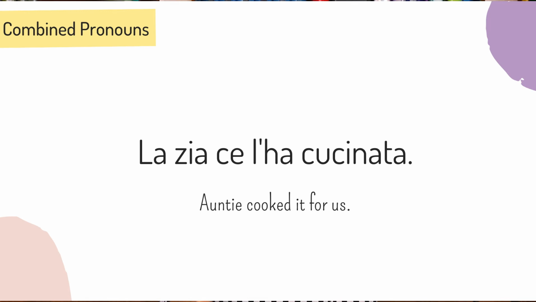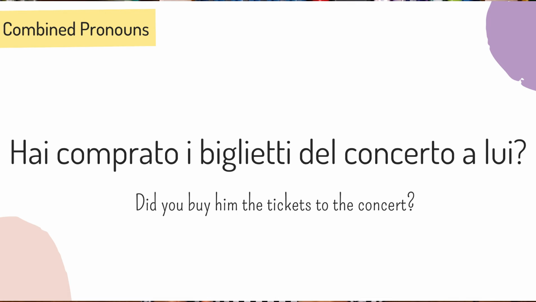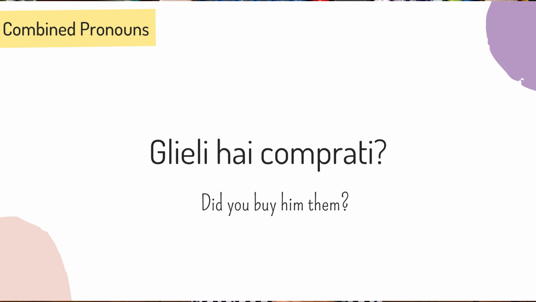We drop the a of the pronoun la because it has the same sound of the verb a, which comes from avere. So it would sound redundant to say la ha cucinata, and we prefer to drop the a for this reason. Number 5. Hai comprato i biglietti del concerto a lui? I biglietti is the direct object and a lui is the indirect object. So the sentence becomes glieli hai comprati?